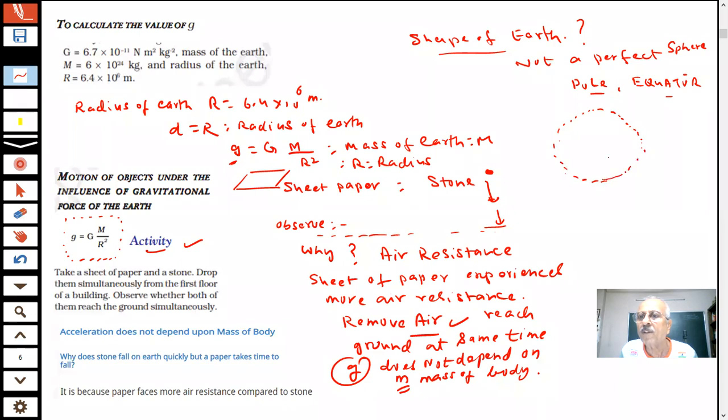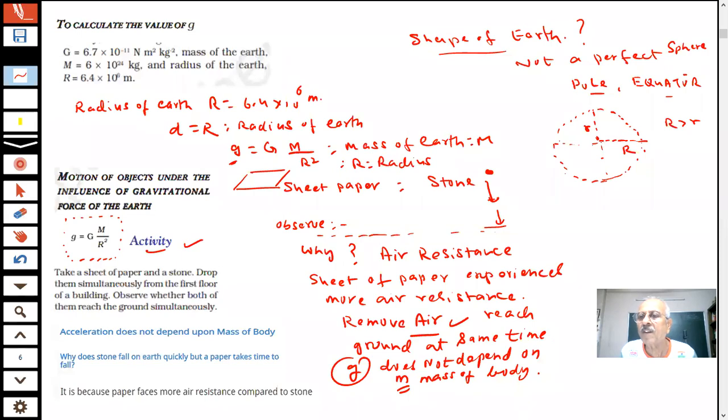I'm not very good at drawing, but if this is the center, you see that this distance R is larger than this R. Yes or no? This is the equator, and you have two poles, north and south pole. Can you see this?